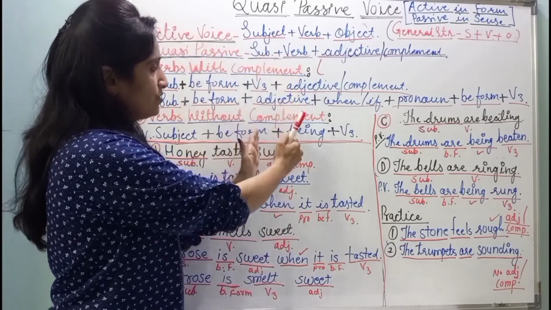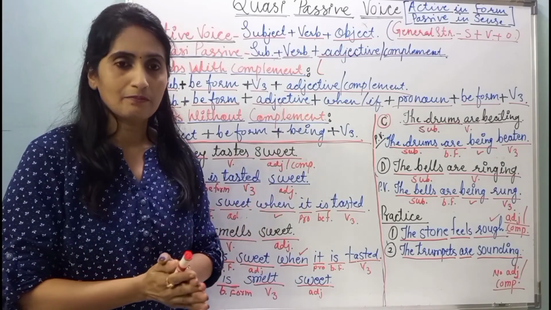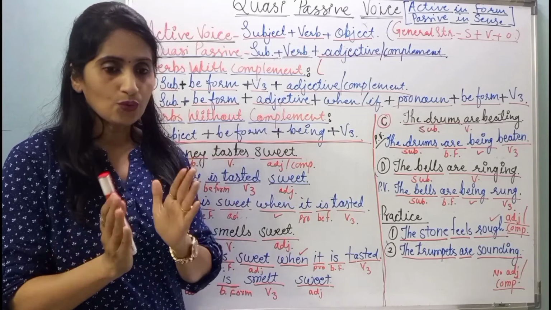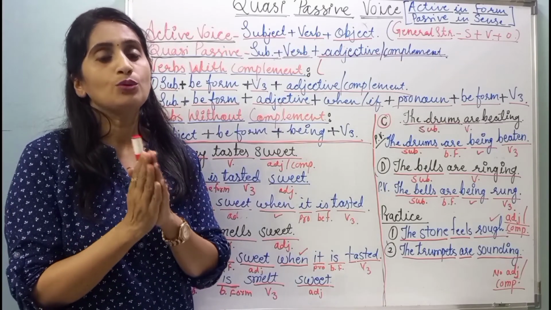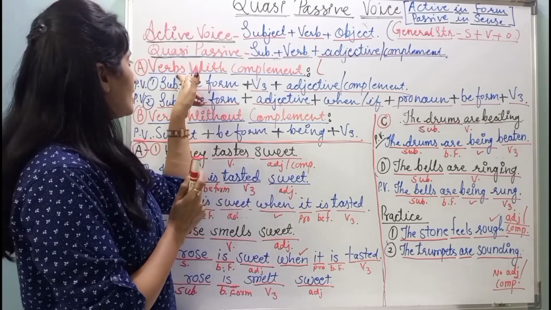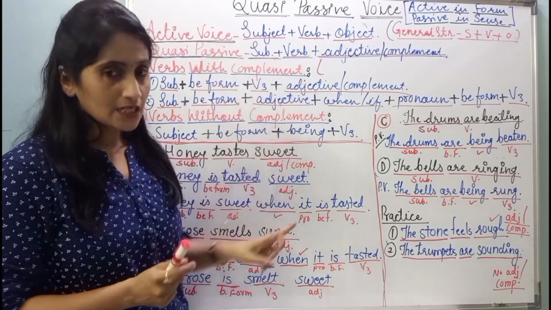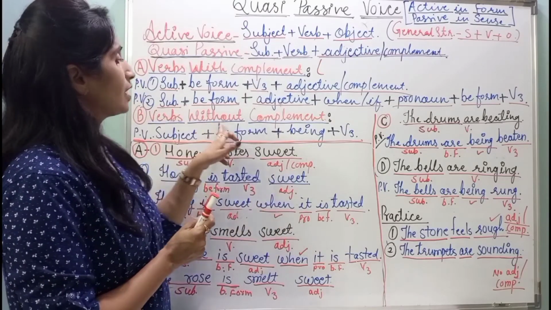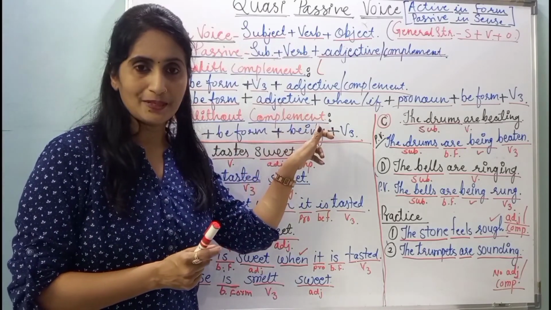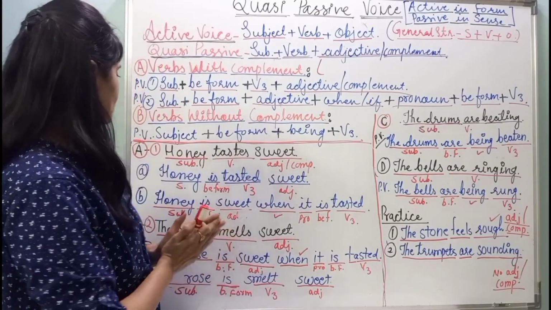Now if this structure is clear to you, let us study the examples. So, don't forget, we have two ways of conversion. Sentences in which the verbs are with complement and sentences in which the verbs are without complement. Okay, now let us study the sentences.